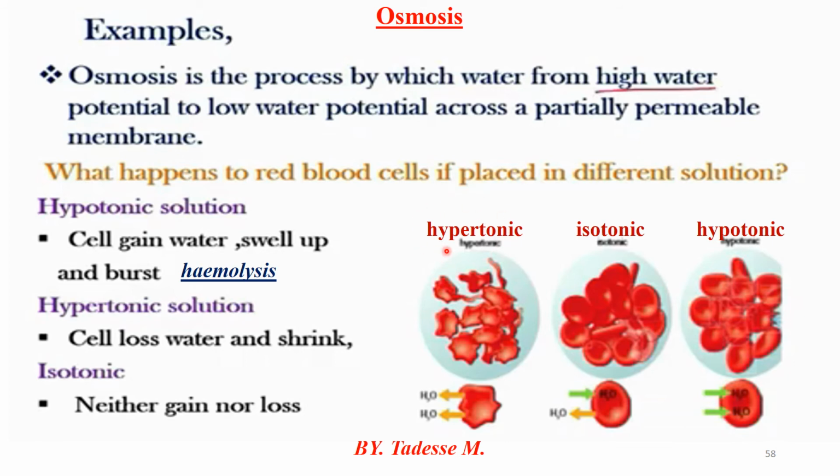Hypertonic solution means it contains lower water potential than the cell. Low water potential means a more negative water potential than the cell. In other words, when more water exists in the cell, that water goes to the outside, and the cell loses water and becomes shrunken.